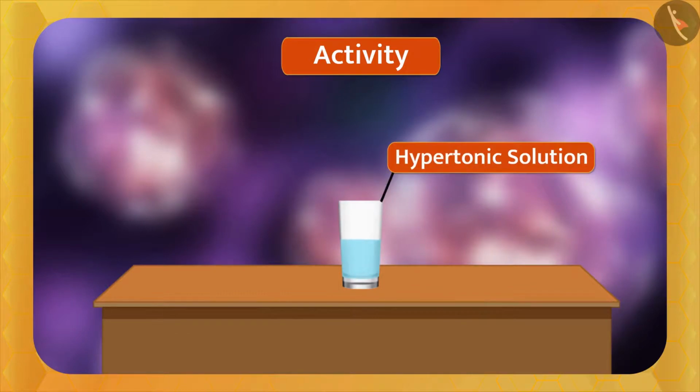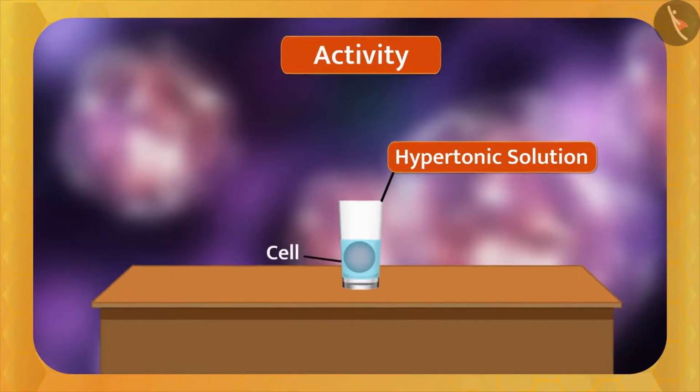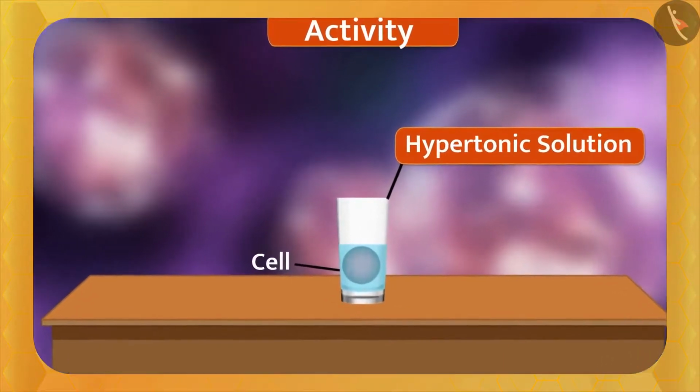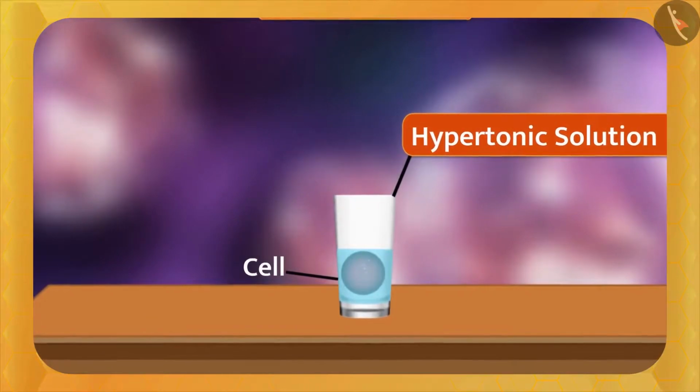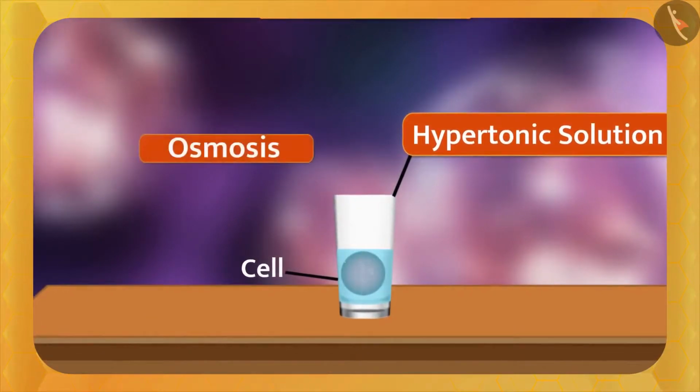First of all, put the cell in the hypertonic solution. In this solution, the concentration of water is less than that of the cell. So guys, what will happen here? Yes, osmosis. The water of the cell will come out of the plasma membrane and gradually the size of the cell will decrease.